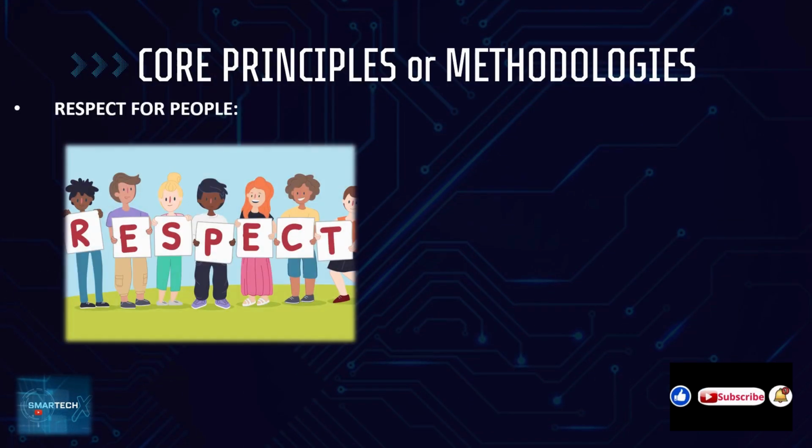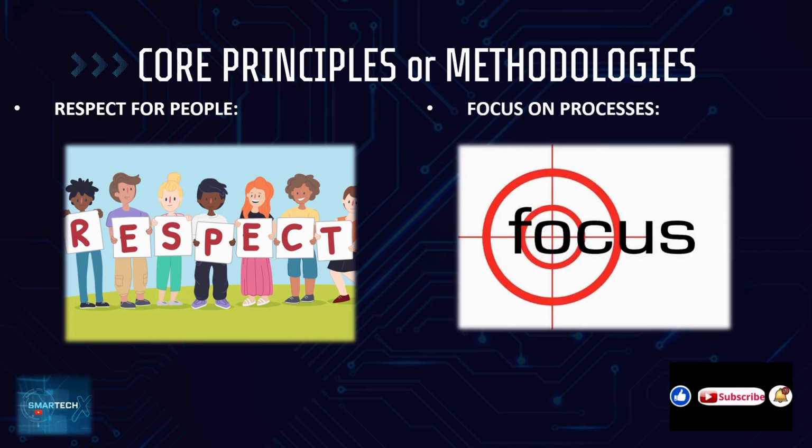Then respect for the people, of course we should not neglect it. There should be no neglect of the leadership people, encouraging continuous improvement and competition-based champions across the team or department. So these are respect for the people and focus on the processes. Lean is focused on improving processes, so it can be applied to non-manufacturing processes also.